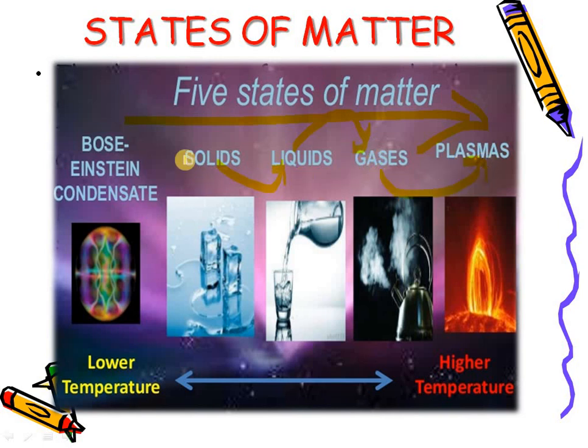Similarly, when we decrease the temperature of plasma, we get gaseous state. Further decreasing the temperature of gases, we get liquid state. Further decreasing, we get solid state. Further decreasing the temperature, we will get Bose-Einstein state. That is why I said this is a super cool state.